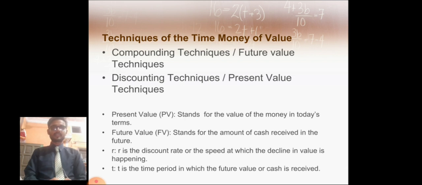Well, present value, PV, stands for the value of the money in today's terms. Future value stands for the amount of cash received in the future, and R is the discount rate, the speed at which the decline in value is happening, and T stands for the time period in which the future value or cash is received.